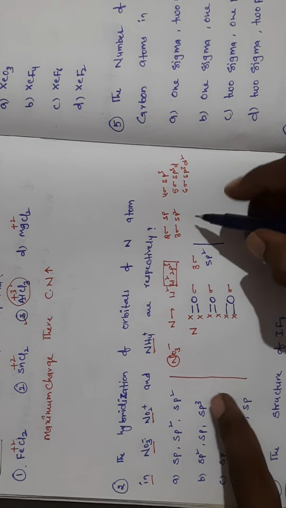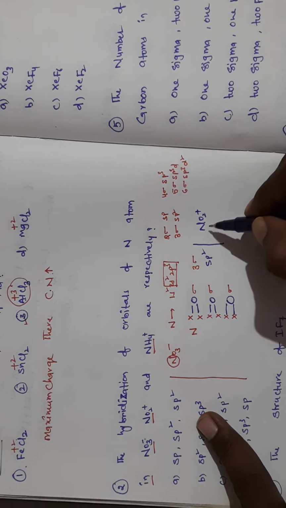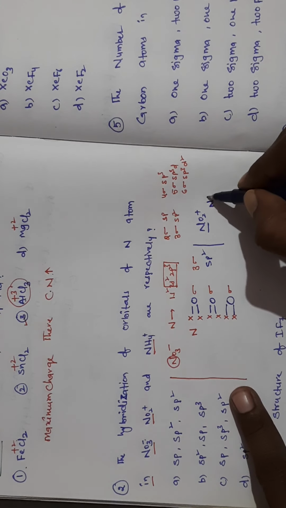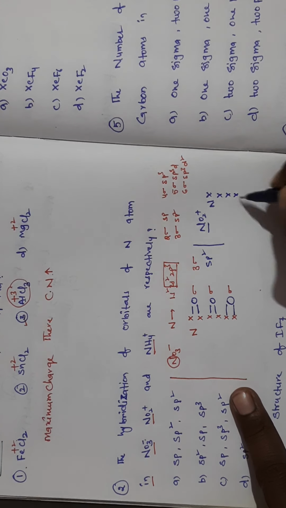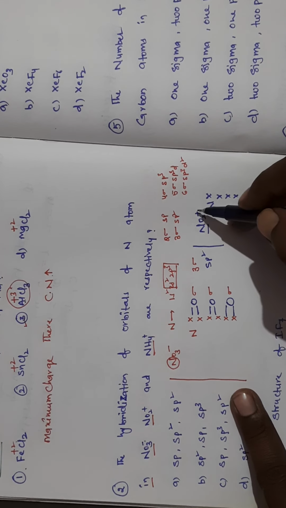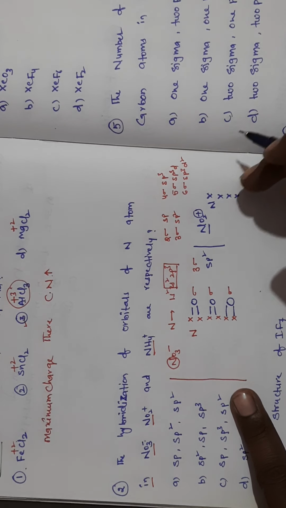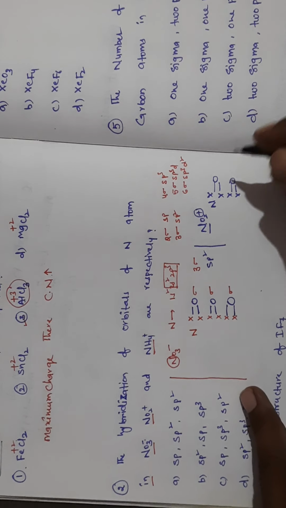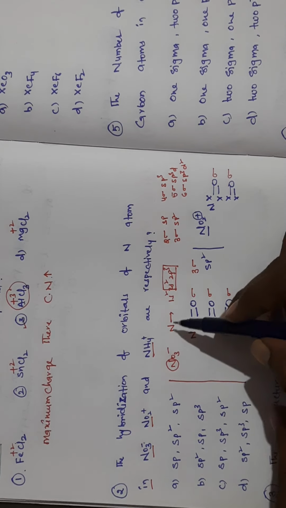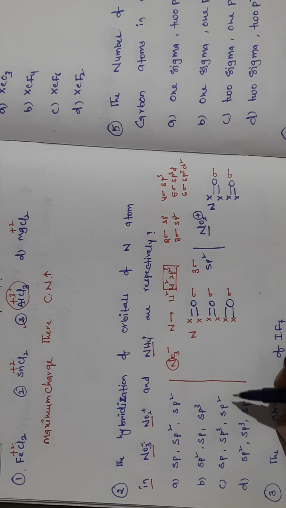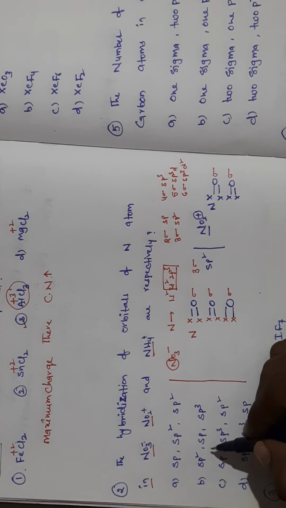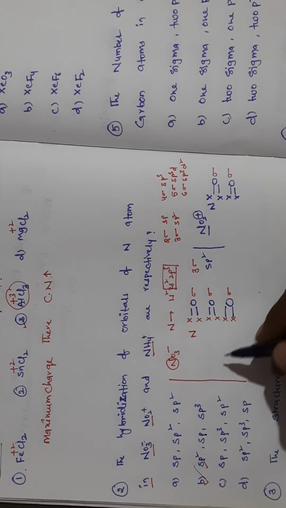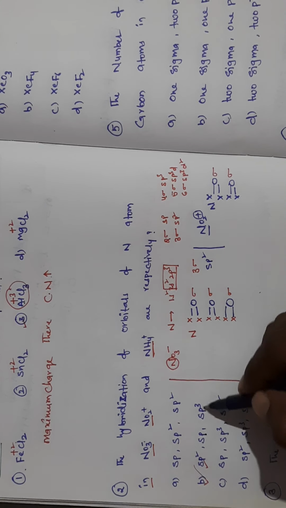In such case, go to the next example, NO2+. Similarly here nitrogen is again the central element. 5 electrons are there in the valence shell: 1, 2, 3, 4, 5. When a positive charge is there, it loses 1 electron, so you skip 1 electron. Then double bond O and double bond O. How many sigma bonds are there here? 1 sigma and 2 sigma. Total 2 sigma bonds, which means sp hybridization. So the first is sp2, the second is sp. That's why option B is right. And obviously NH4+ is sp3 hybridization.